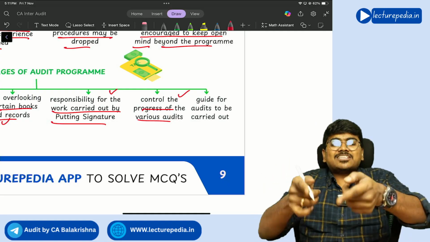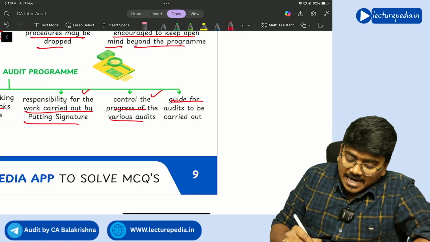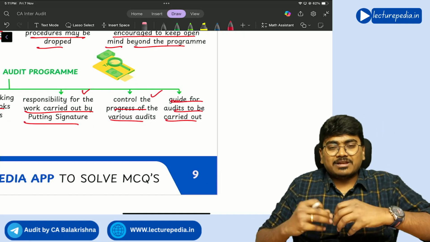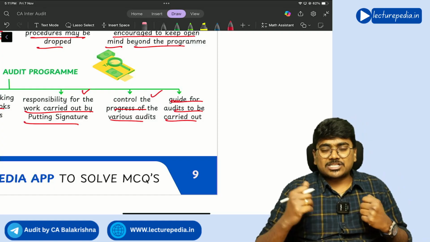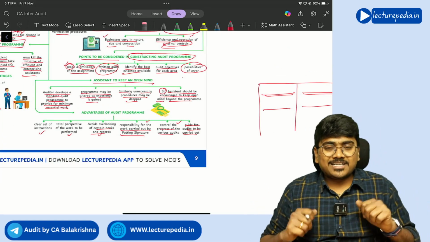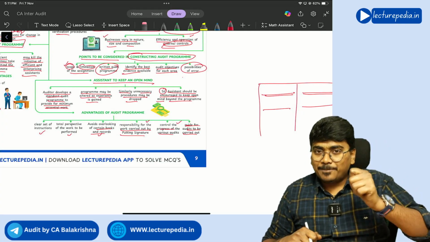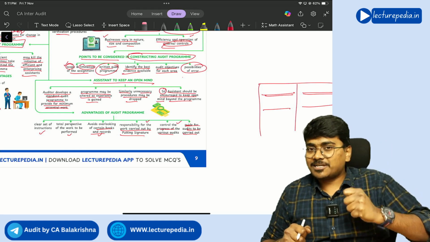So you can track the progress with the help of the audit program. Next, guide for audits to be carried out. It will act as a guide for the audit that has to be done by the article assistant. Got it? So these are the advantages of an audit program, and this is the complete revision of chapter number 3.